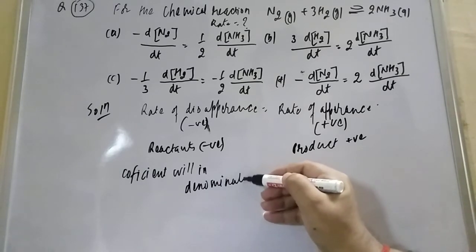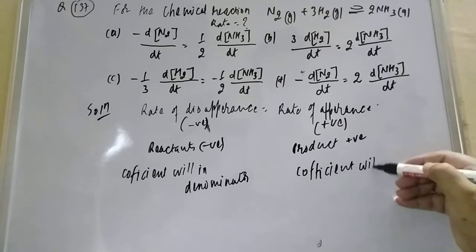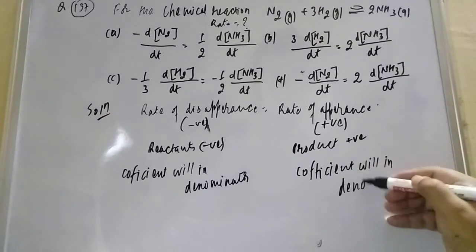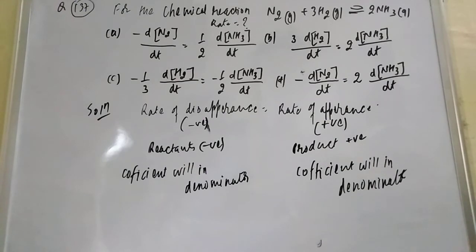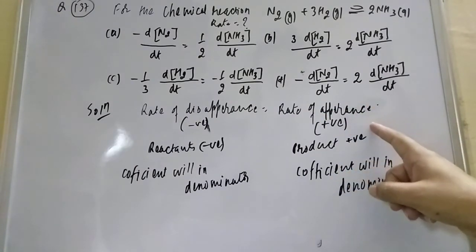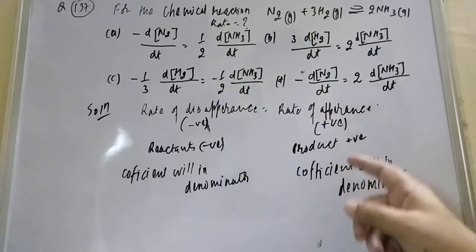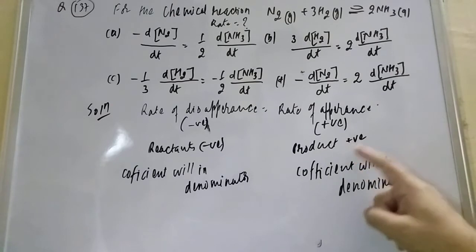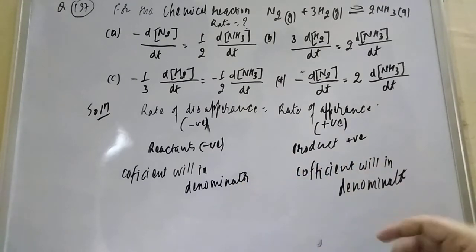Okay, denominator, both the side. Coefficient will be in denominator. Now students, we have to keep in mind firstly that the rule is saying rate of appearance equals rate of disappearance. Disappearance means decrease in concentration, that is negative. Appearance means increase in concentration, that is positive. Reactants disappear. Reactant will react and give the product. So reactant will take negative and product will take positive. And coefficient will be denominator. Whatever the coefficient will be there, we will divide by that.